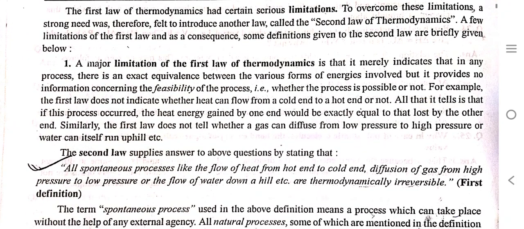A major limitation of the first law of thermodynamics is that it merely indicates that in any process there is an exact equivalence between the various forms of energy involved, but it provides no information concerning the feasibility of the process, whether the process is possible or not.